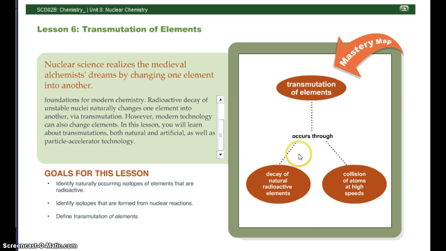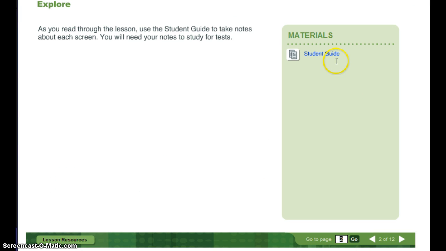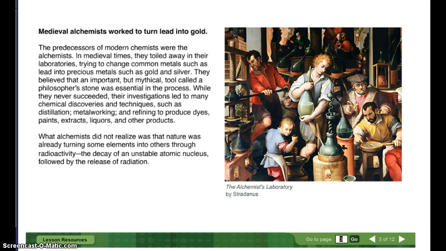Transmutation of elements occurs through decay of natural radioactive elements. It also occurs through the collision of atoms at high speeds. Goals for this lesson: identify naturally occurring isotopes of elements that are radioactive, identify isotopes that are formed from nuclear reactions, define transmutation of elements. And you can get the student guide from slide 2.